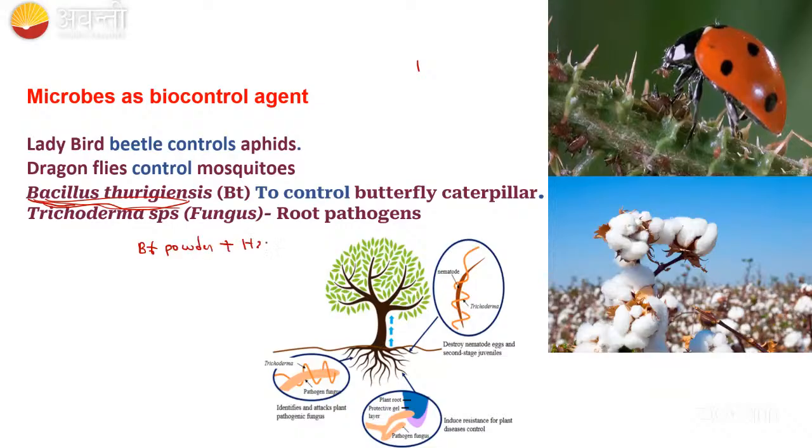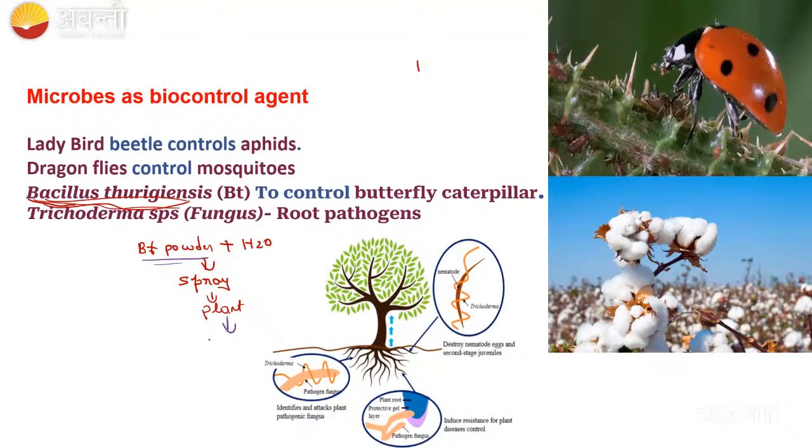That we will mix with the water. Then we will spray that onto the plant. When we spray this on the plant, on the leaf and everywhere, Bacillus thuringiensis will be there.